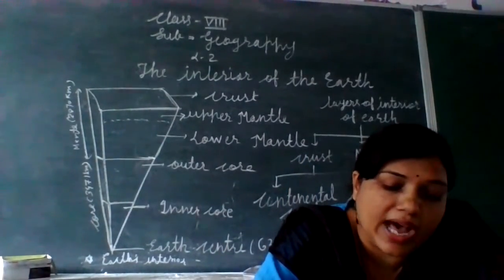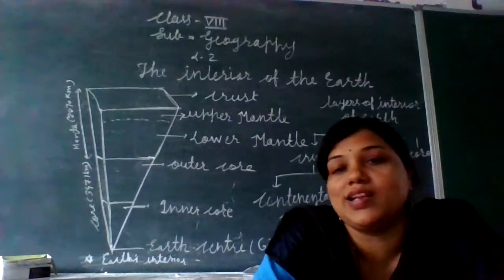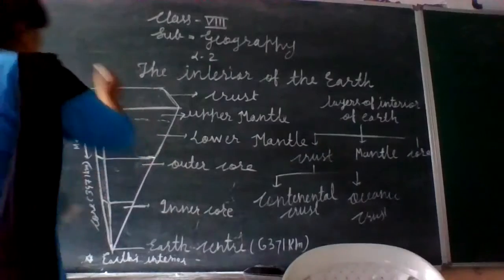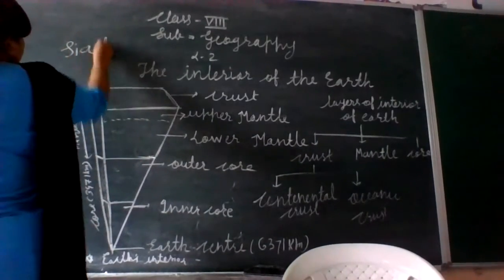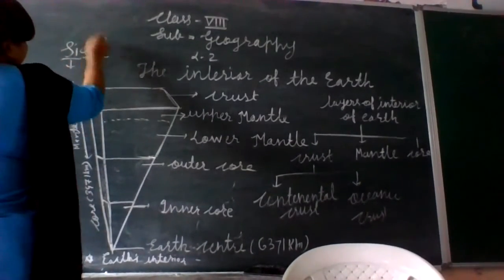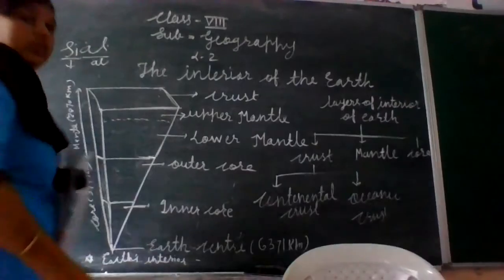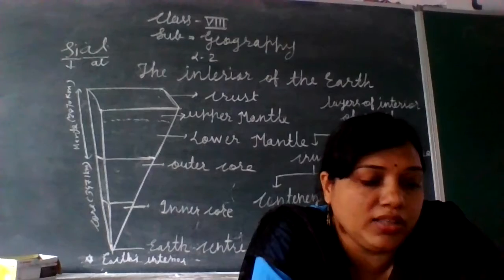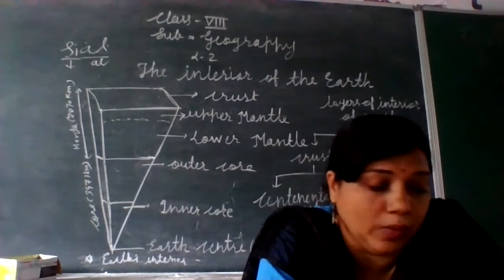And because of their high proportion in this layer, it was earlier known as Sial. Sial means what? Si for silicon and Al for aluminum. Understood? So earlier it was known by the name Sial. Si stands for silicon and Al stands for aluminum.